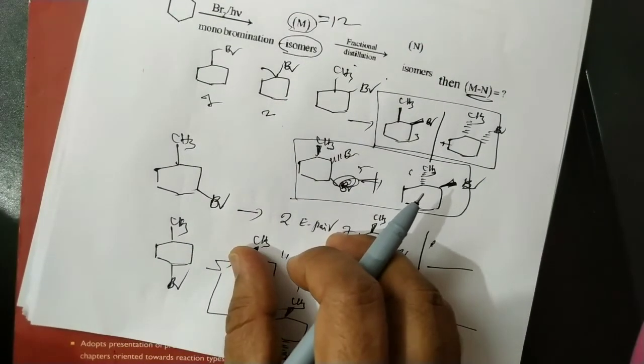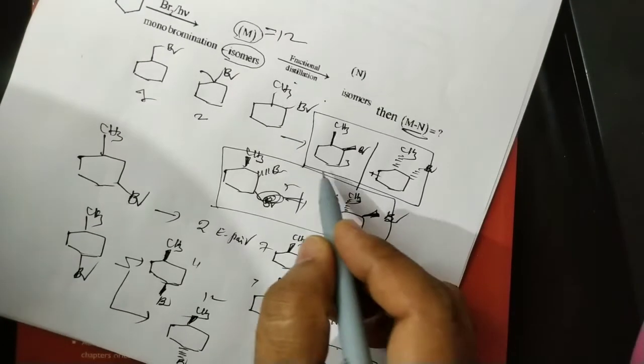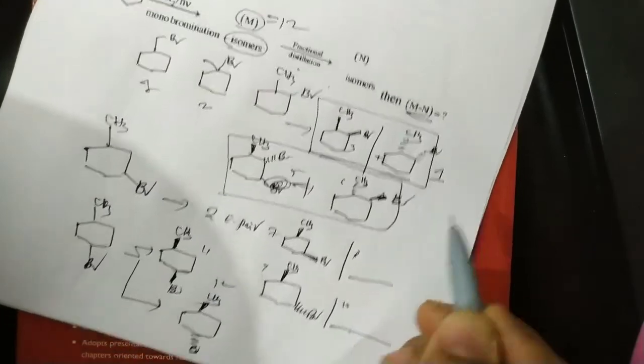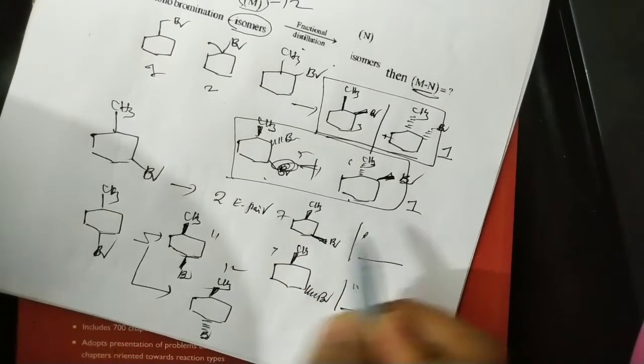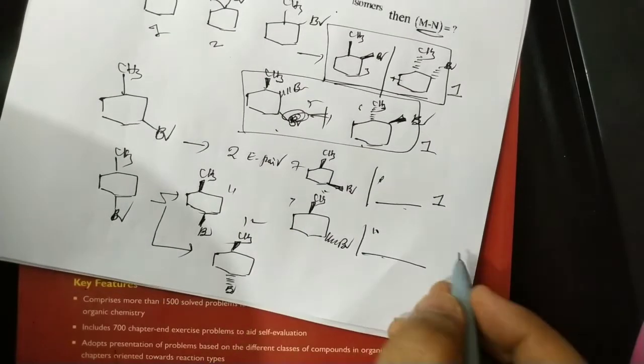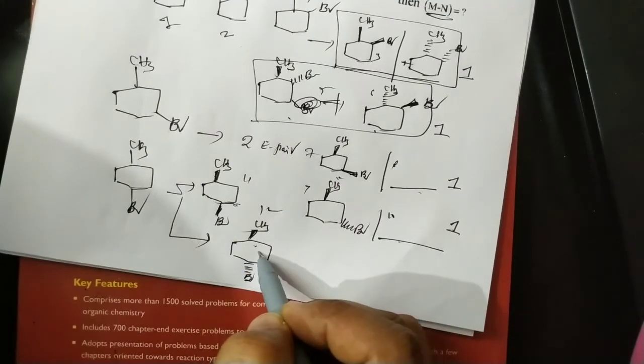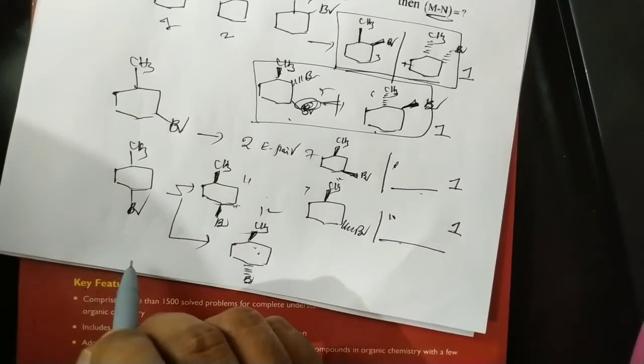Now for the fractional distillation, that means the separation: these two are enantiomeric pairs and come under one fraction. These two are enantiomers, one fraction. These two, one fraction. These two, one fraction. Now these two are diastereomers and come under different fractions.